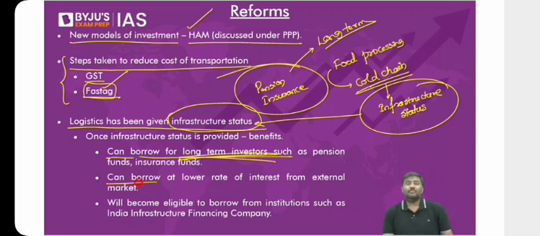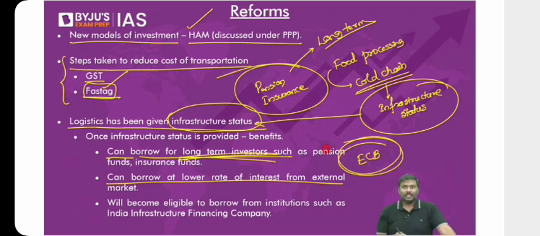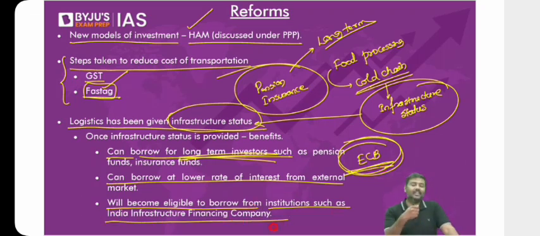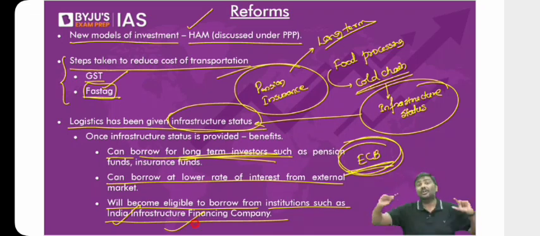Second, these are also allowed to borrow from the external market. Do you remember the concept of external commercial borrowing, ECB? Because you're infrastructure, you can now borrow from the external market. What is the advantage of borrowing under the ECB route? One of the biggest advantages is that the rate of interest is lower. Third, it will also become eligible to borrow from specialized institutions such as IIFC, India Infrastructure Finance Company. These are companies which provide long-term loans for infrastructure.